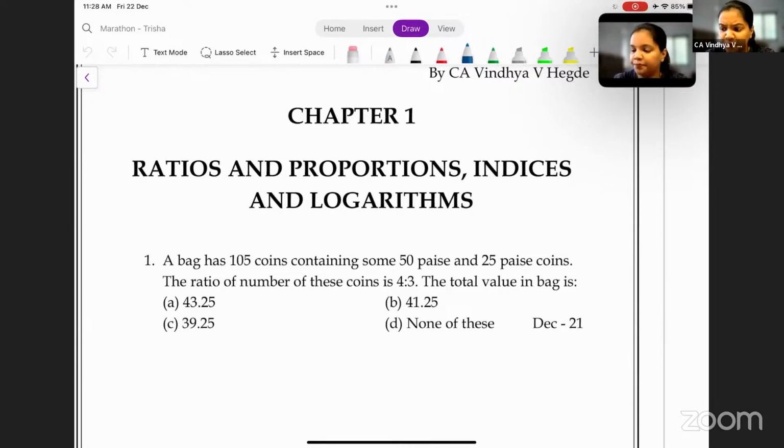First of all, things given in the question. First thing that we have is number of coins, total number of coins, that is 105. Next, we know that the value per coin, 50 paise coins are there, 25 paise coins are there. Next, we have also been given the ratio of coins. What is this ratio? This ratio is 4:3, which means 4 parts are 50 paise coins and 3 parts are 25 paise coins, which means there are total 7 parts. 4 plus 3, 7 parts of 105.